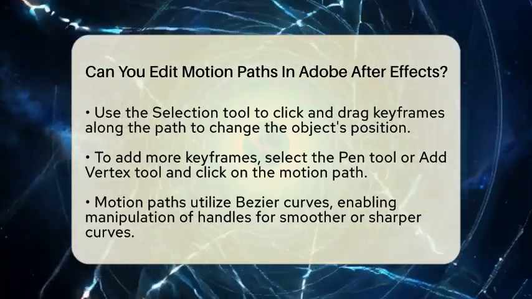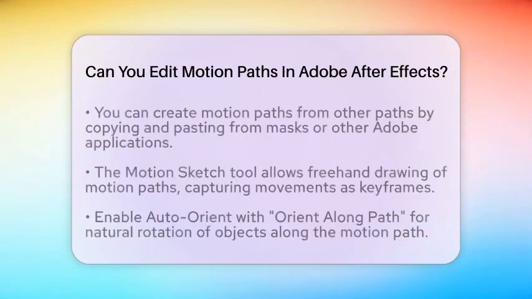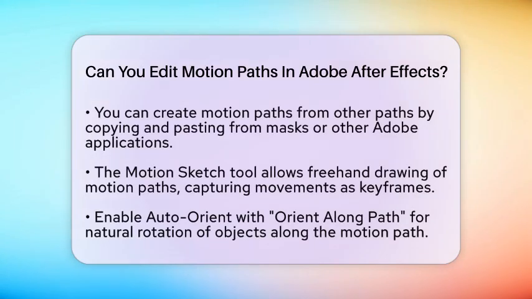You can even create motion paths from other paths. For instance, you can copy paths from masks, shape layers, or even from Adobe Illustrator or Adobe Photoshop. When you paste these paths into the position property of a layer, you can animate objects along complex, custom paths without manually keyframing every point.